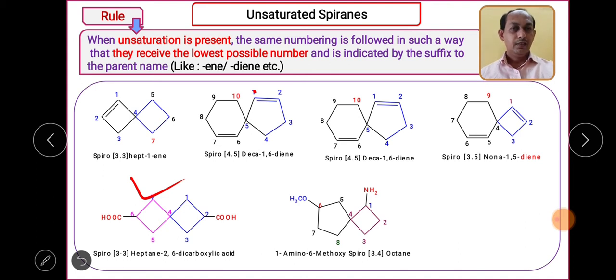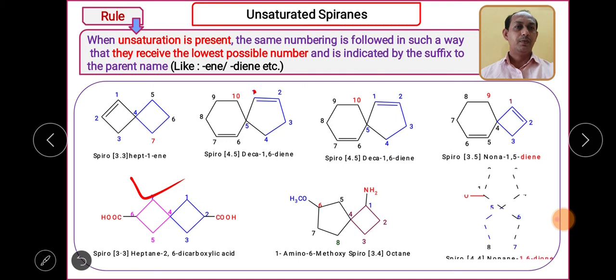Okay, the numbering: this way you have to move. You can move in the other way also, but what will happen in that case? Your 6-methoxy group will get a higher number, that's why we choose that particular option.